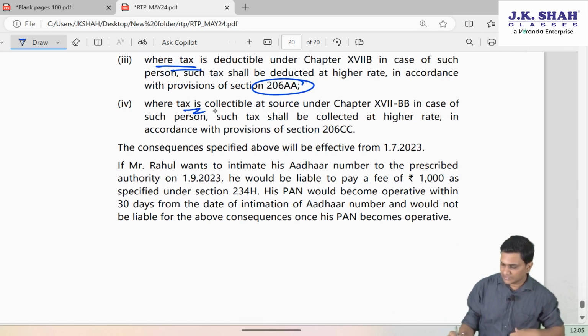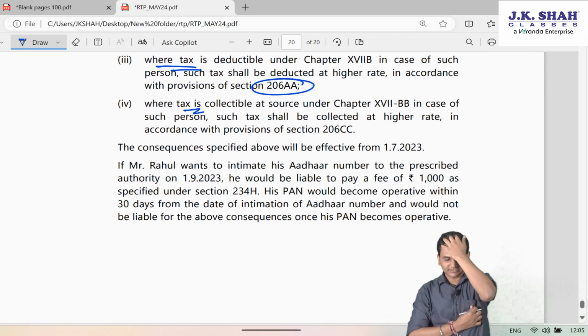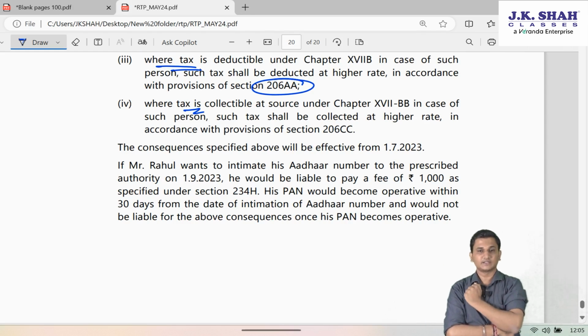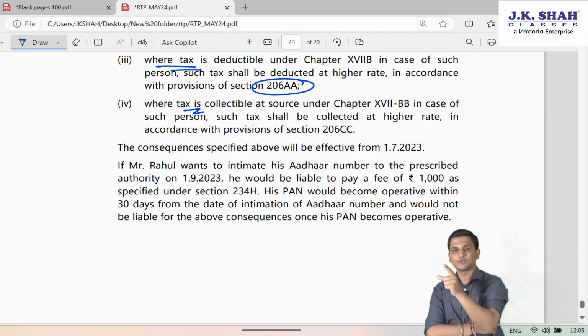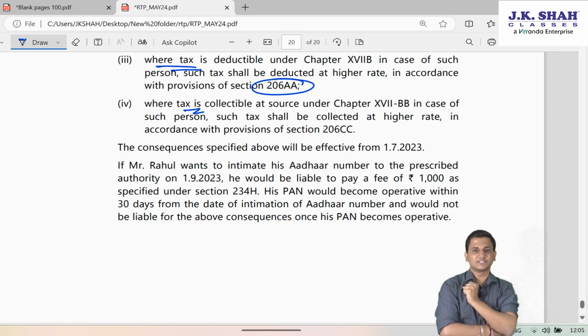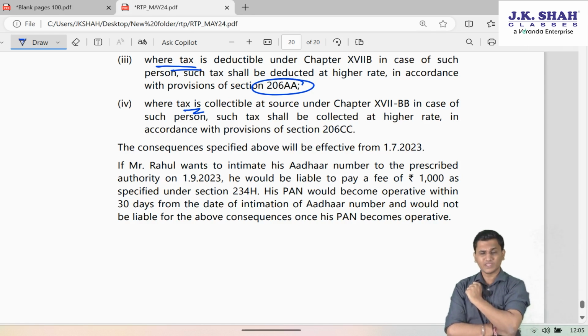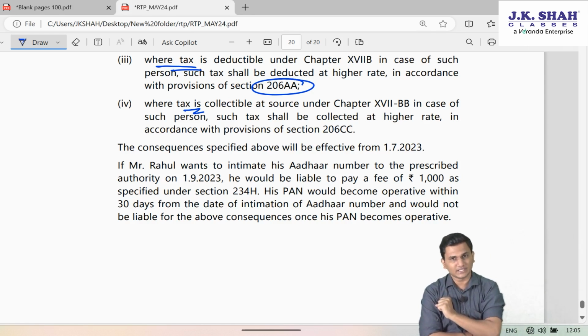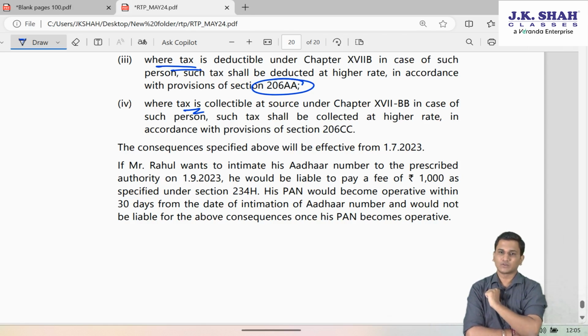And lastly, where the TCS is collectible at source under chapter 17BB in case of such person, such tax shall be collected at a higher rate under the provisions of 206CC. I hope you recollect 206CC also. Friends, in 206CC, they were saying if the collector is supposed to collect TCS of the collectee, he is supposed to take the PAN of the collectee.